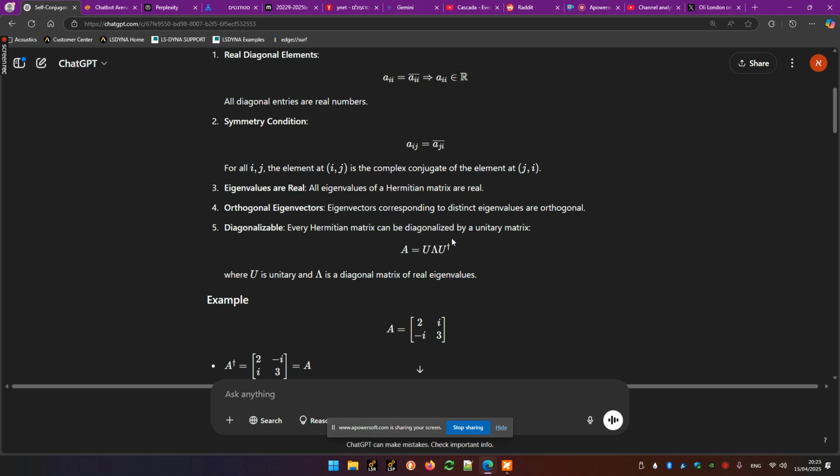Remember, a unitary matrix is a matrix whose columns are orthonormal to each other. Namely, each column norm of a unitary matrix is 1, and the columns are orthogonal to each other. So a self-conjugate matrix is a matrix which we can diagonalize, and the diagonalizing matrix is a unitary matrix.